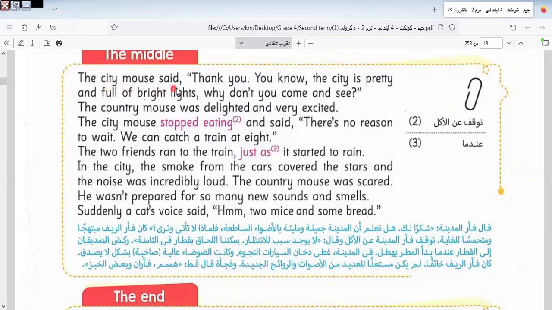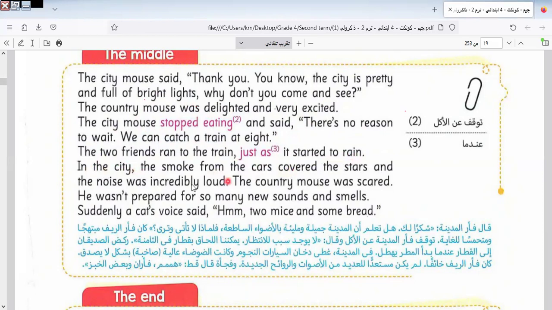The city mouse said, thank you. You know, the city is pretty and full of bright lights. So here the city mouse is describing the city that is pretty and full of what? Full of bright lights. Why don't you come and see? The country mouse was delighted and very excited. The city mouse stopped eating and said, there is no reason to wait. We can catch a train at 8. The two friends ran to the train just as it started to rain.